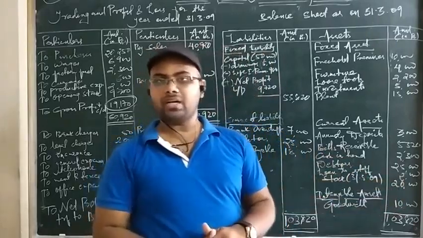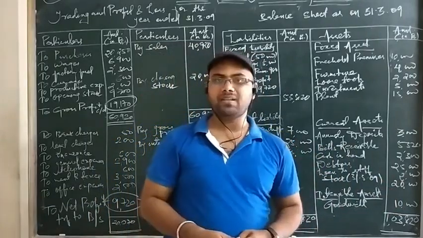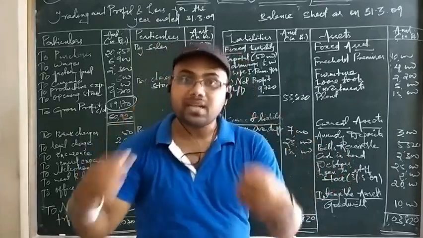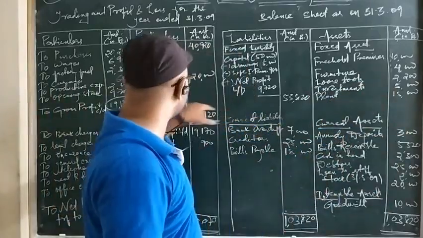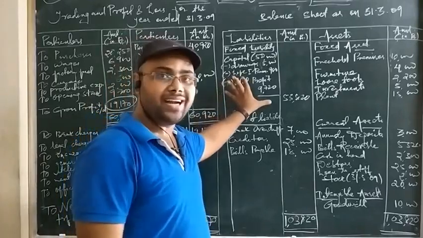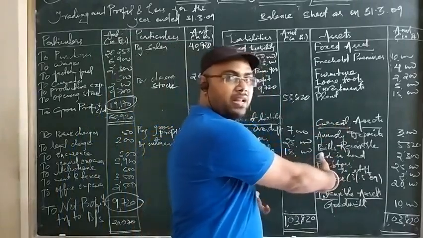So in this case, we are correct. But sometimes, even if the totals tally, the balance sheet may be wrong, because some items may be posted wrongly and some items may have been completely ignored. Like if closing stock is posted on the credit side of the trading account, it increases the profit that is added to capital, and the closing stock is put on the asset side, so it maintains the balance.